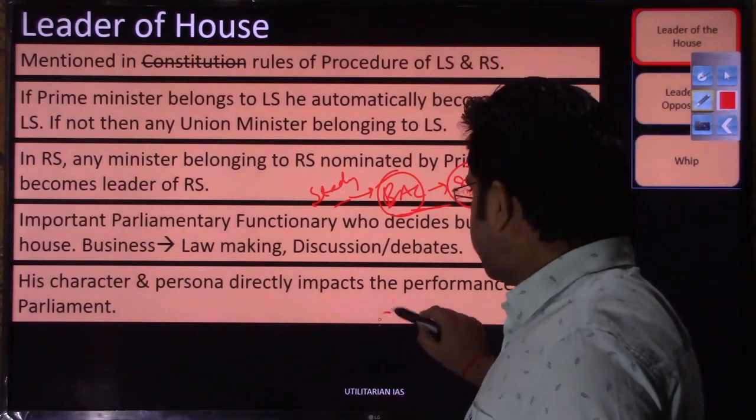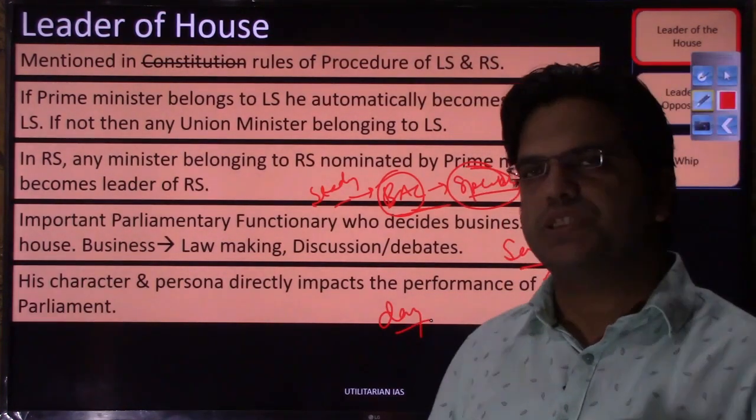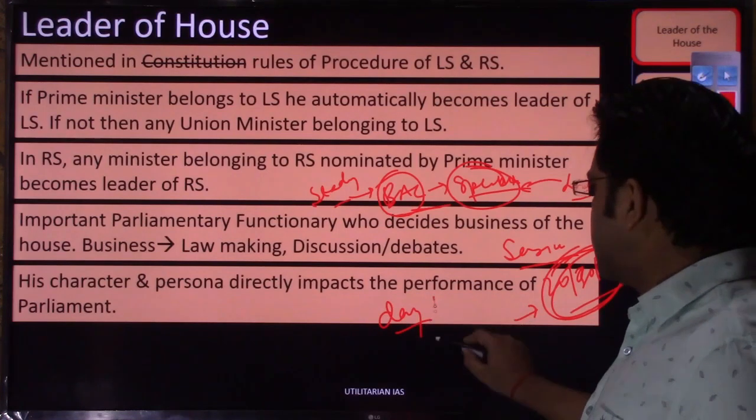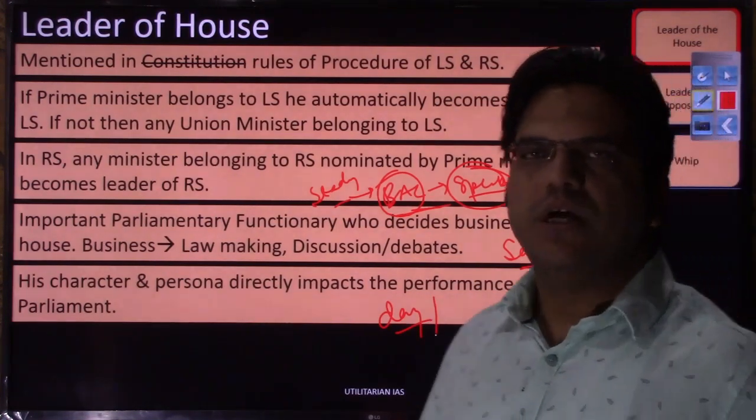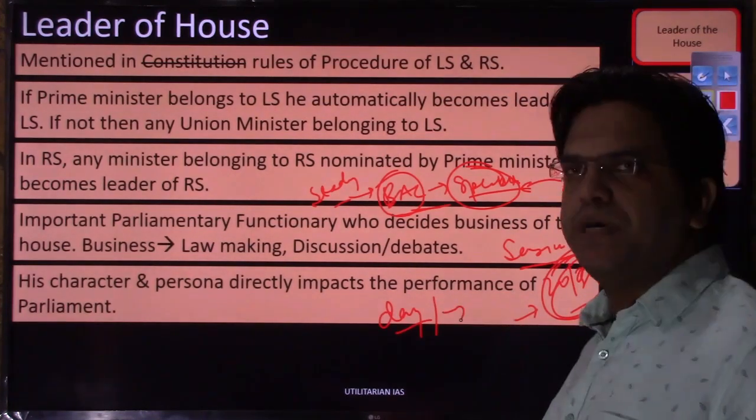On the day-to-day basis as well, how much time should be allocated to the debate, how much time to the discussion on a particular bill, what transactions should happen on a particular day.